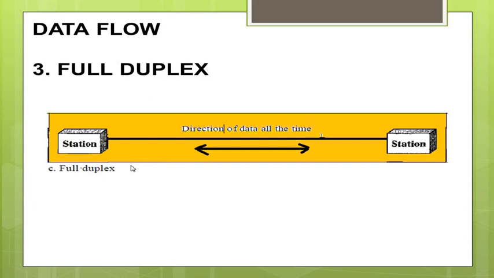Example of full duplex communication is the telephone network. When two people are communicating by a telephone line, both can talk and listen simultaneously at the same time. So this full duplex mode is used when communication in both the directions is required all the time. The capacity of the channel has to be divided in both the directions. So these are the three types of data flow.